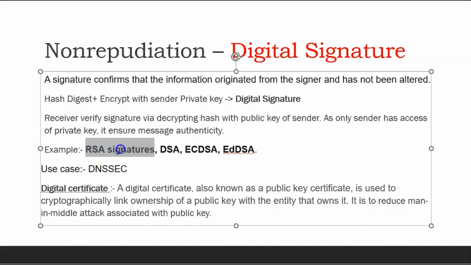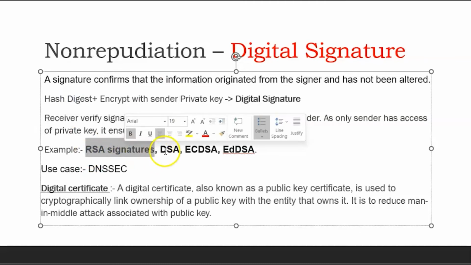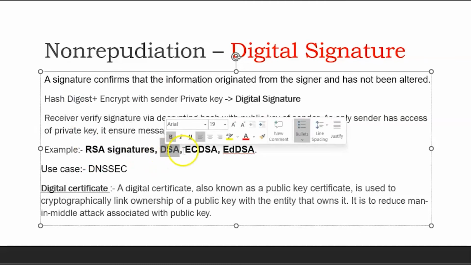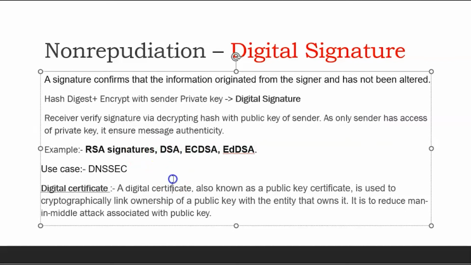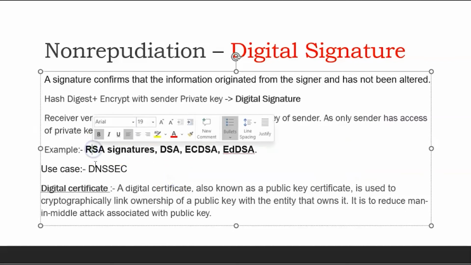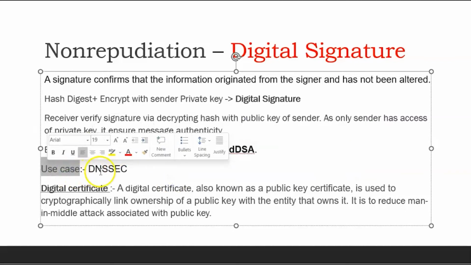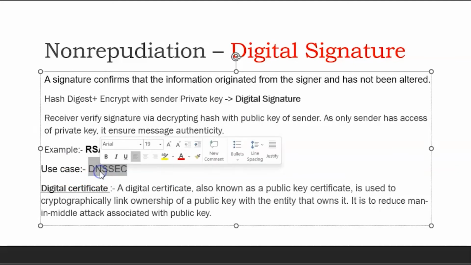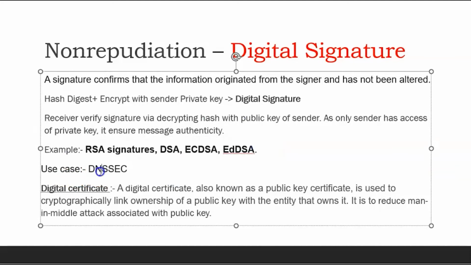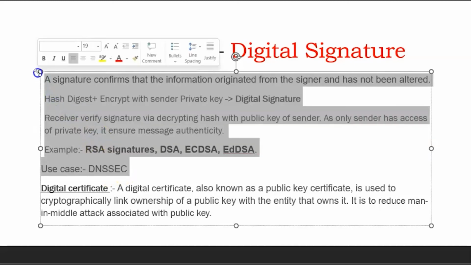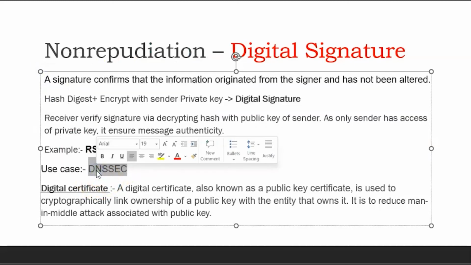So there are some example algorithms: RSA signature, digital signature algorithm, elliptic curve digital signature algorithm. Some of the important use cases are DNSSEC, for the secure DNS protocol. I will cover this in an advanced lecture when I cover the advanced cryptography topics.